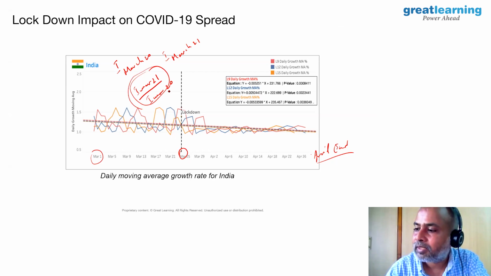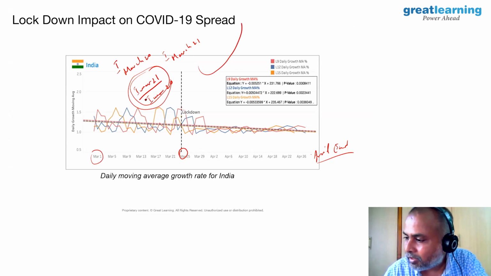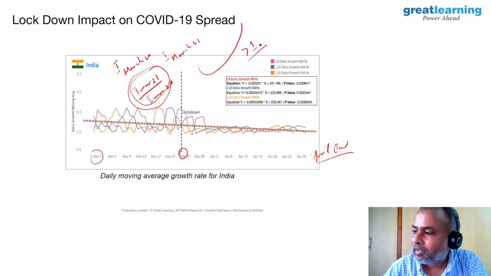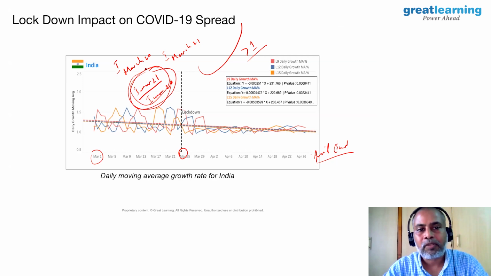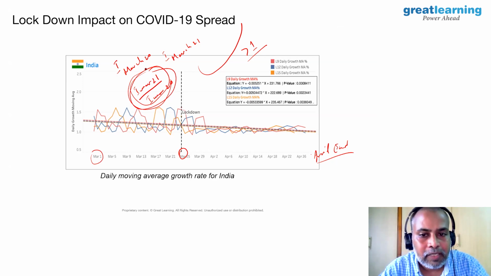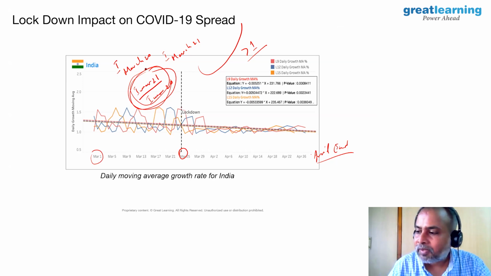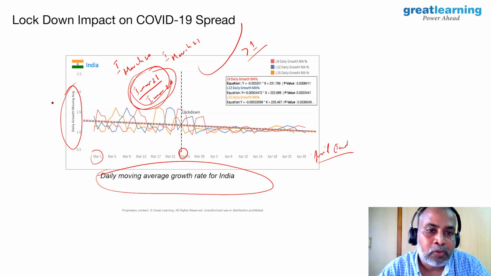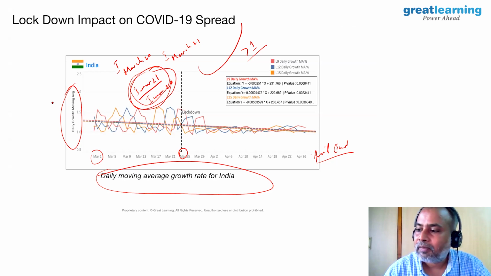Since the number of cases is increasing, this ratio is always greater than 1. Now we want to see whether this rate before the lockdown and after the lockdown has any statistically significant difference or not. On the x-axis you have the dates, and on the y-axis you have the growth rate. For mathematical purposes, we have taken the average growth rate.